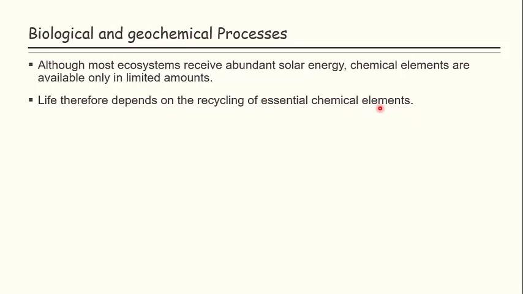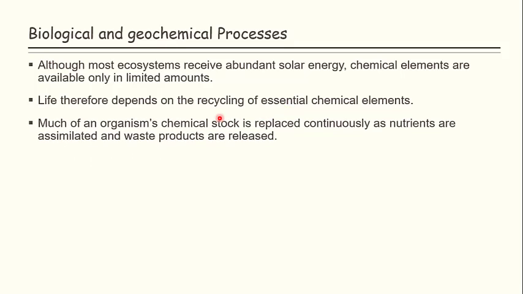Although life is concerned in plants as well as in animals, there are certain nutrients which should be in a cyclic form: if they are absorbed, then they will be released from those organisms and will again be part of another organism or that organism as well. So there is a need for recycling of these essential elements, because they cannot be completely lost from the organisms. So much of an organism's chemical stock is replaced continuously as nutrients are assimilated and waste products are released.